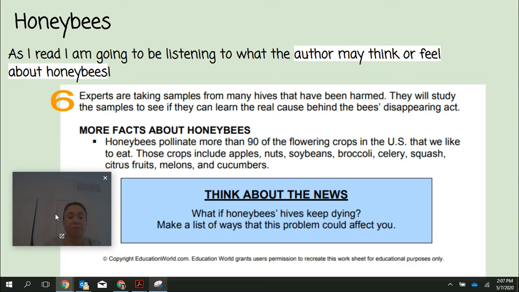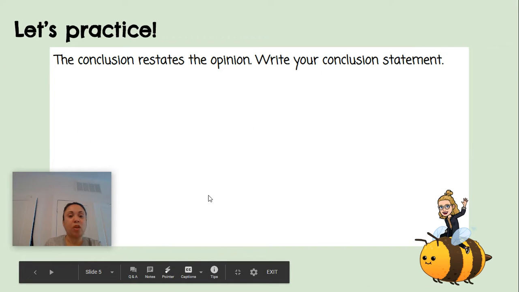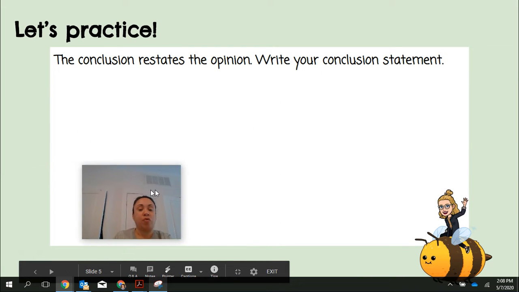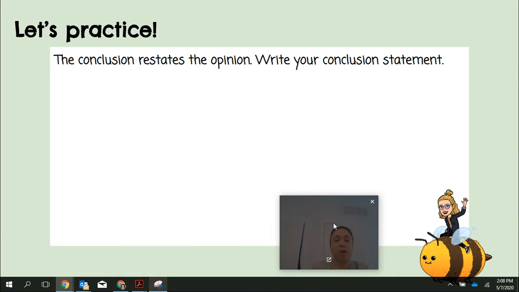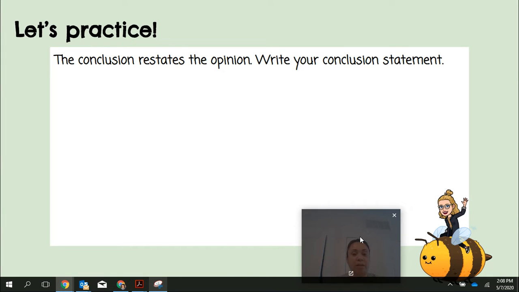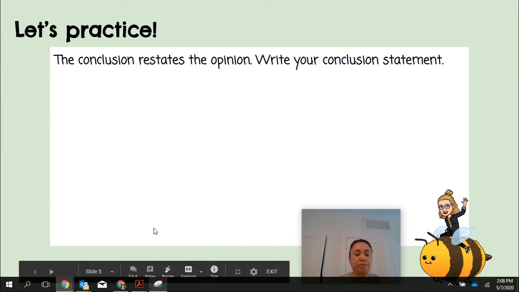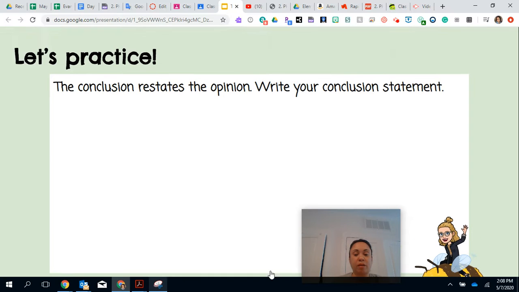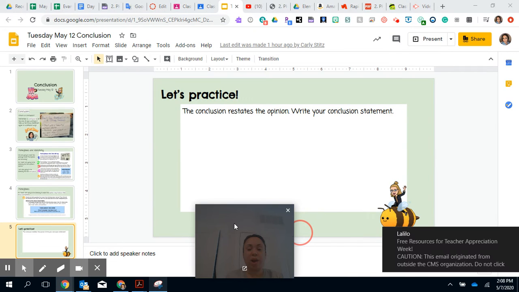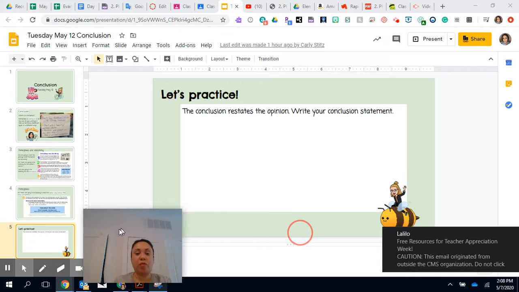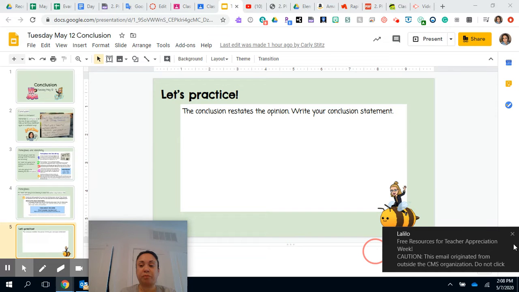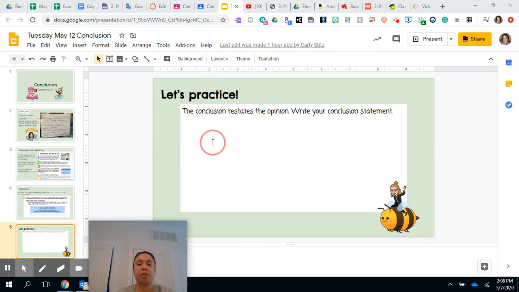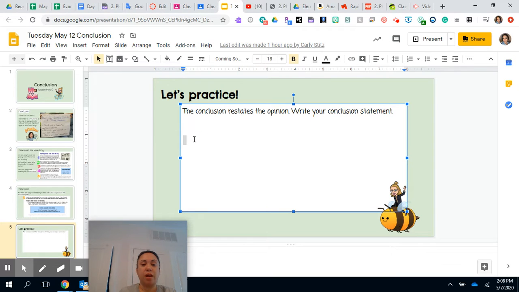Okay? So now we have to restate the opinion, and we have to write our conclusion statement. So I'm going to make this smaller so that you can see me typing. And I'm going to start typing. I'm going to indent, and I'm going to say, in conclusion,